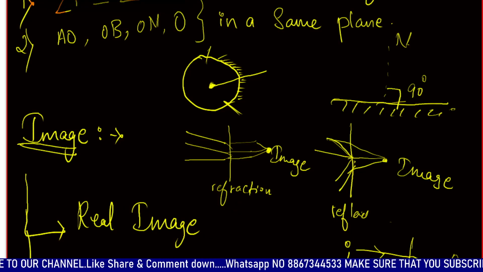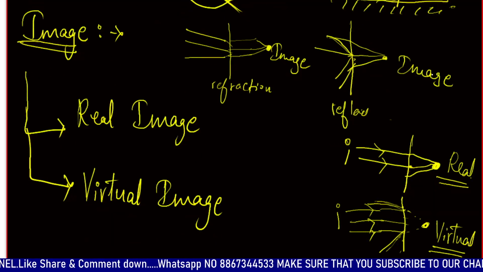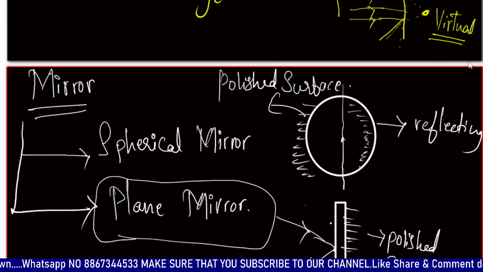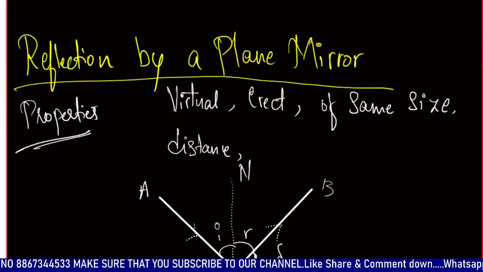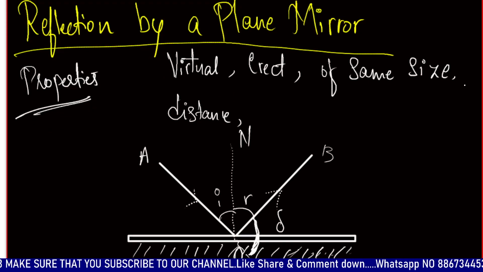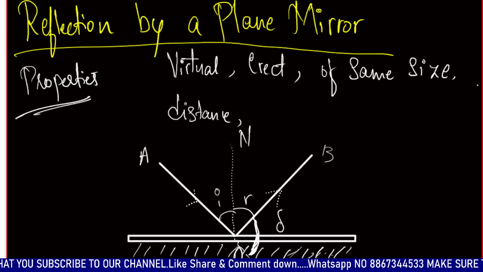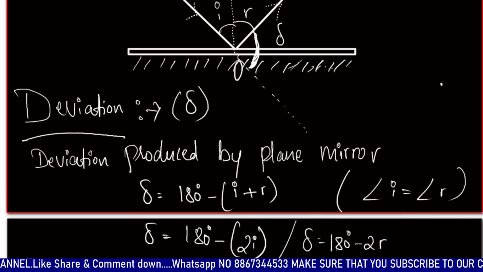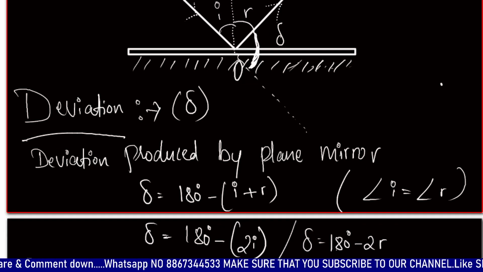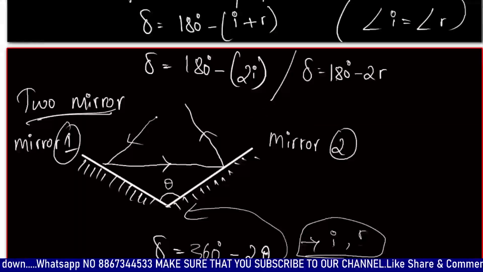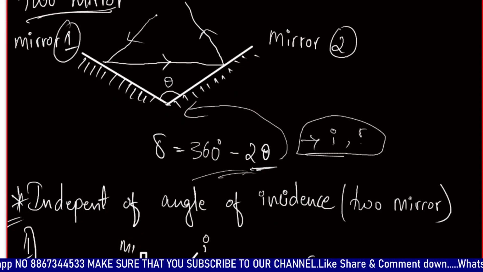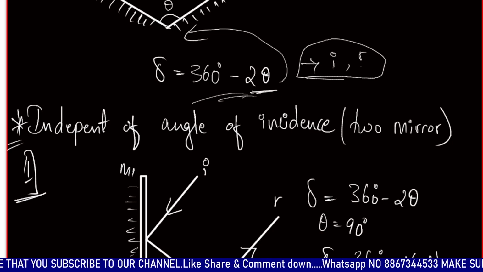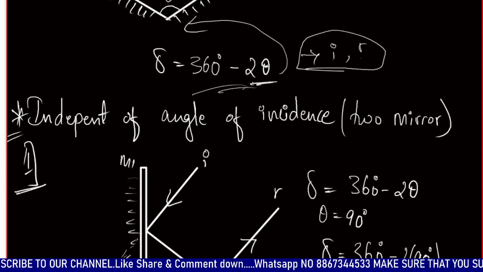Images are categorized into two types, real image and virtual image. Mirrors are categorized as spherical mirrors and plane mirrors. Next, reflection by plane mirror: we have learned the properties. The image is always virtual, erect, and of the same size and at the same distance. We have learned the definition of deviation, the deviation produced by a plane mirror, and when there are two mirrors inclined with each other, the deviation is independent of the angle of incidence.